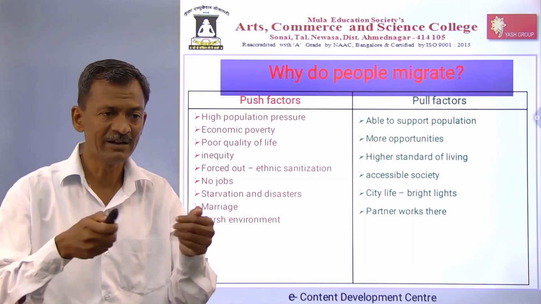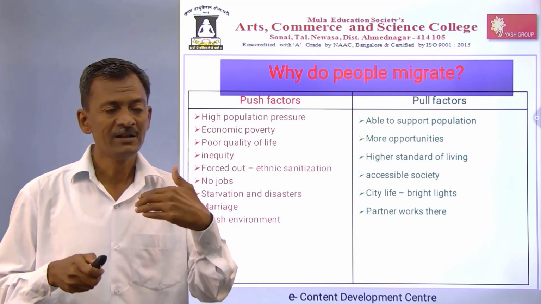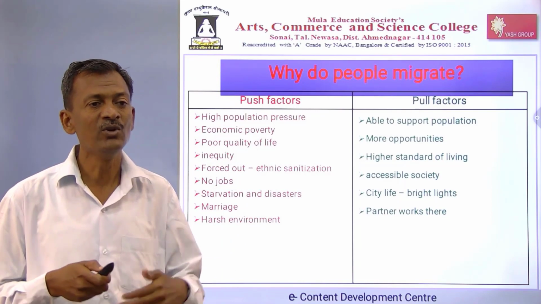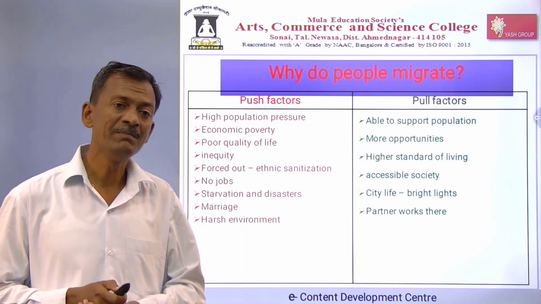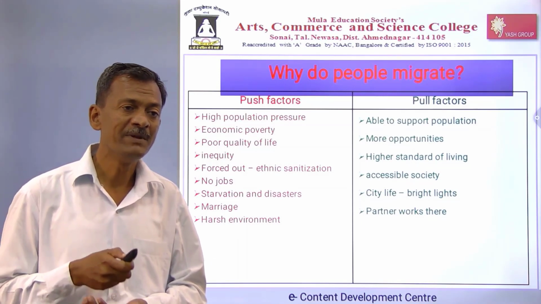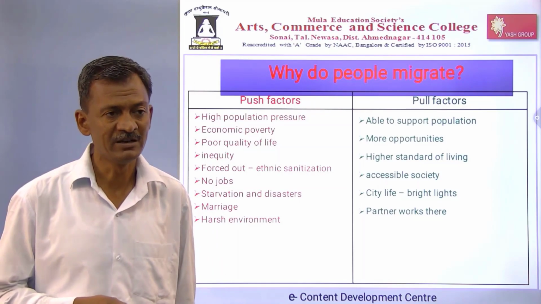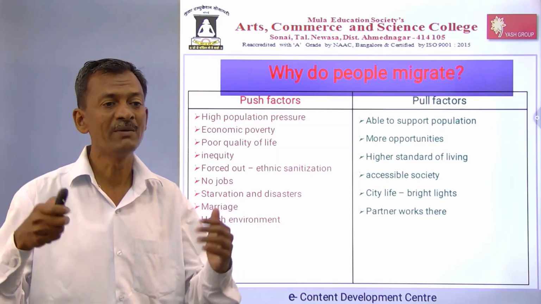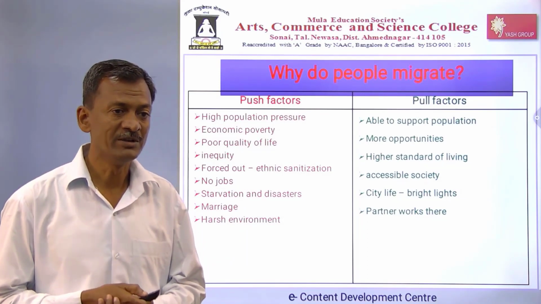One is a push factor and another is a pull factor. Push factor means people run away from that geographical region. Why do people migrate? People migrate because of high population pressure. When a region has a high population, people are thrown away; they go away. This is one of the high population pressures.